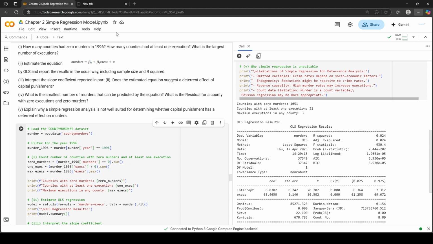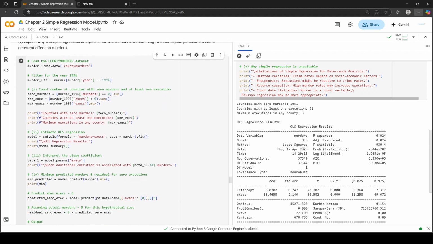First, load the data set: murder equals woo.data in the bracket county murders. Now we have to filter the data only for the year 1996. For this, create a new data frame murder_1996 equals murder, and in the bracket murder again, and then type the column name year equals 1996. So we now have the new data frame only for the year 1996.